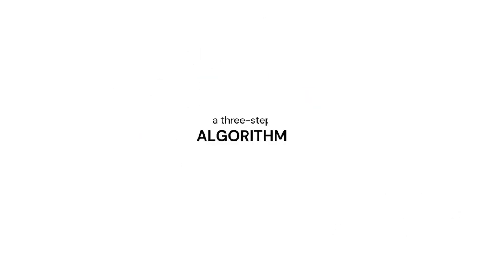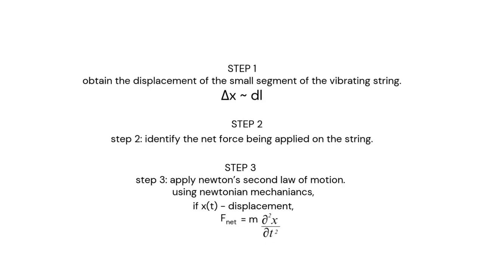So now we are going to follow a 3-step algorithm. Step 1, we obtain the displacement of the small segment of the vibrating string, that is delta x. Next, step 2, we identify the net force being applied on the string. Lastly, step 3, we apply Newton's second law of motion.